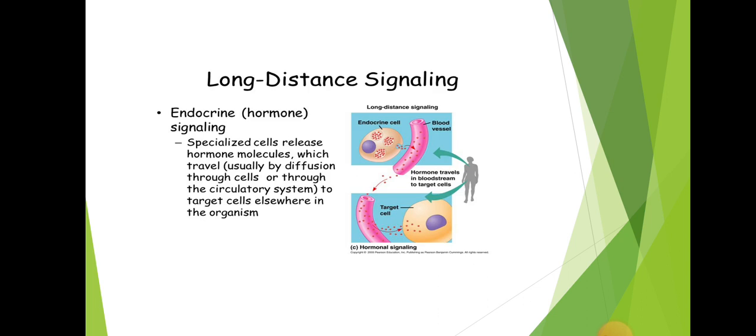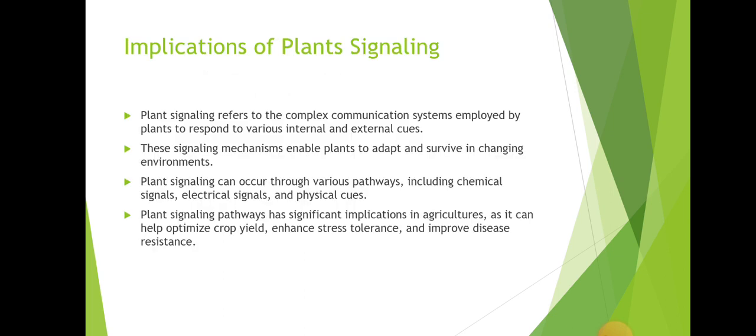Long distance signaling. Endocrine example: in endocrine signaling, specialized cells release hormone molecules which travel usually by diffusion through cells or through the circulatory system to target cells elsewhere in the organism.